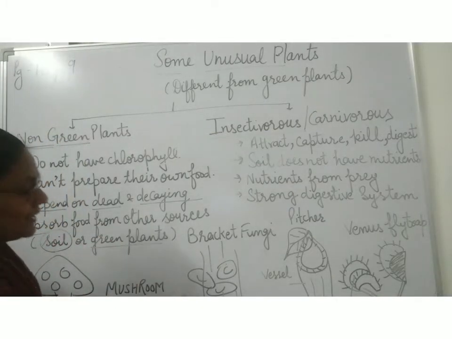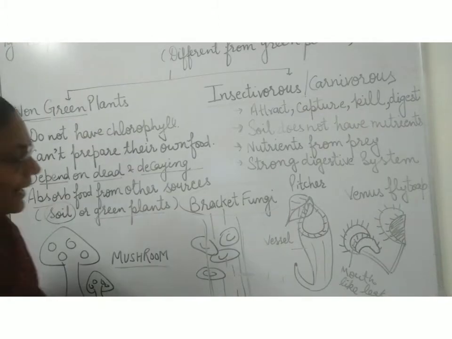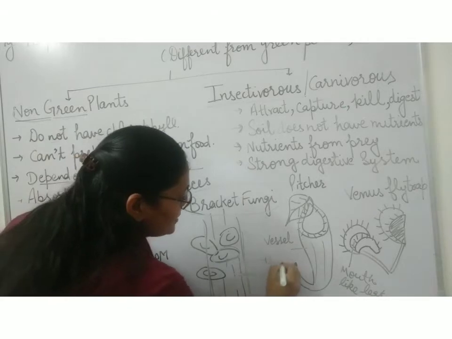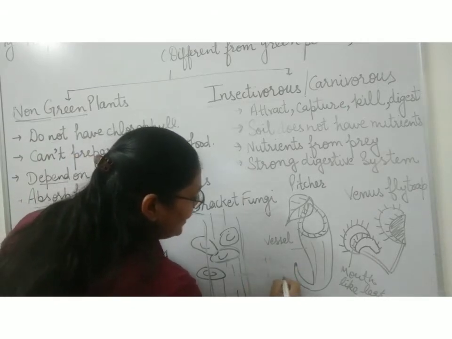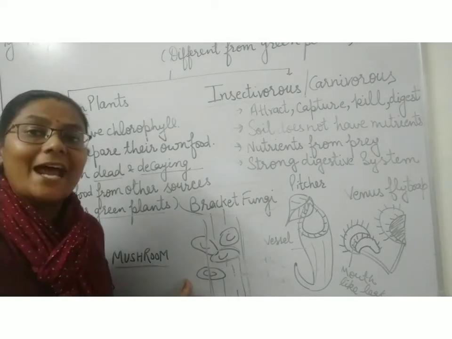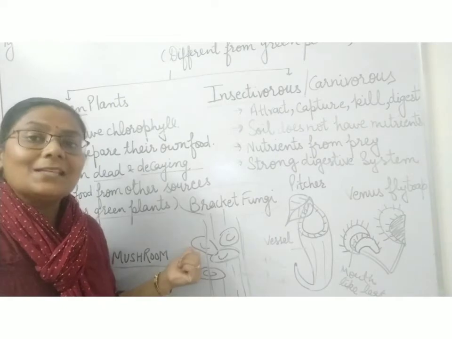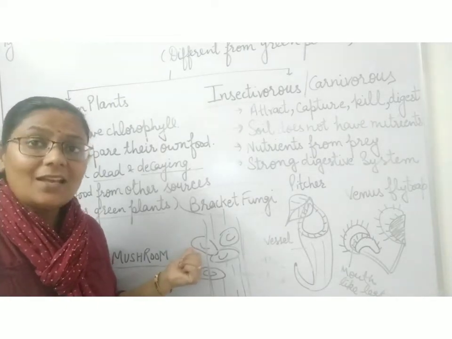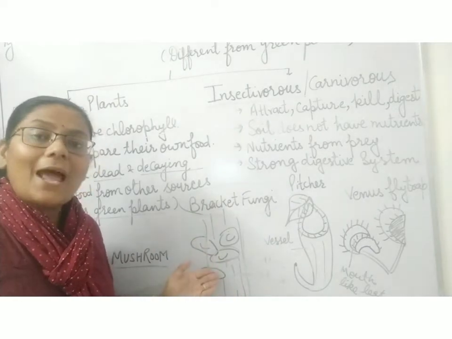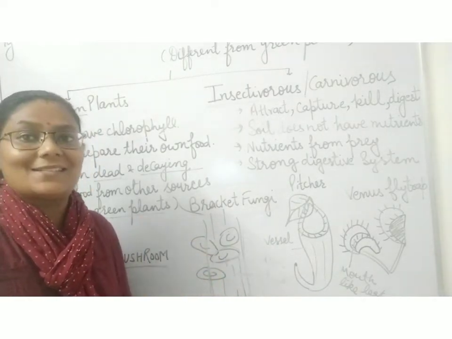Just like that, this is a picture of bracket fungi. This bracket fungi grows on other plants, on dead and decaying plants, and it is getting its food from the bark. On the green plant it grows, and it gets its food from the green plant itself.